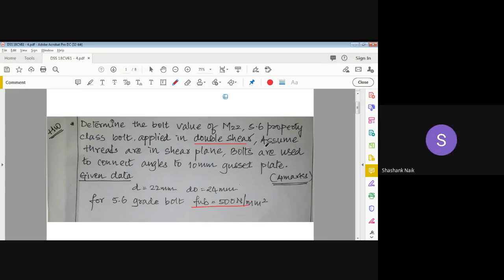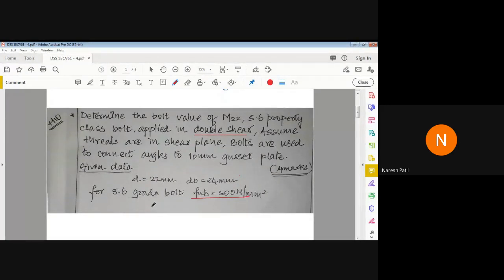Double shear means what? Nn value is 2. Yes, very good. What is your name? Shashank. Yes, Shashank, very good. So here the value of number of shear planes, double shear means 2. So the value of Nn is equal to 2 here.